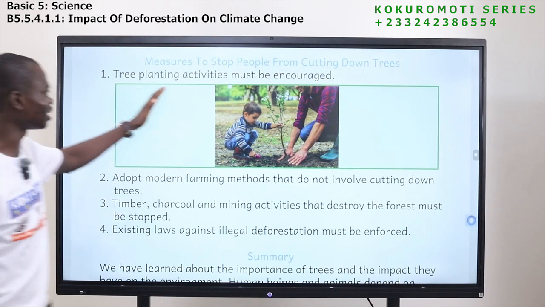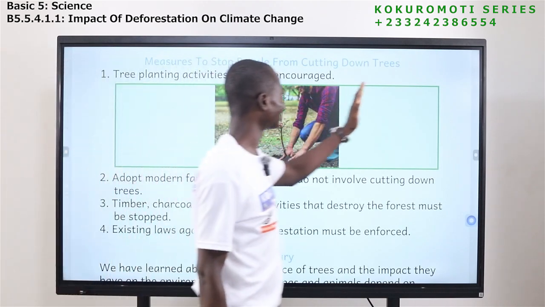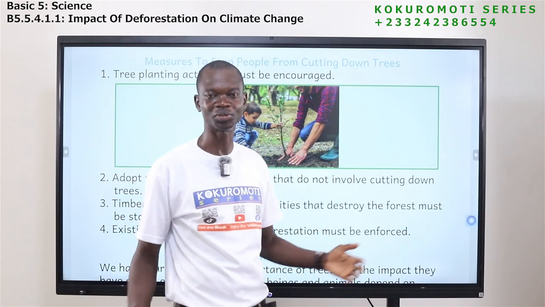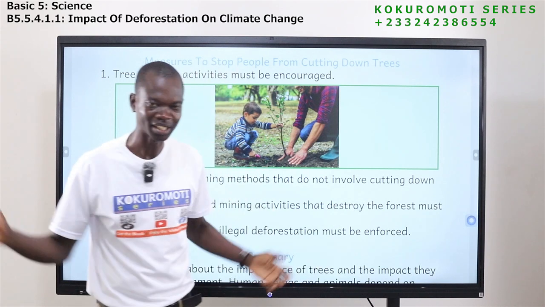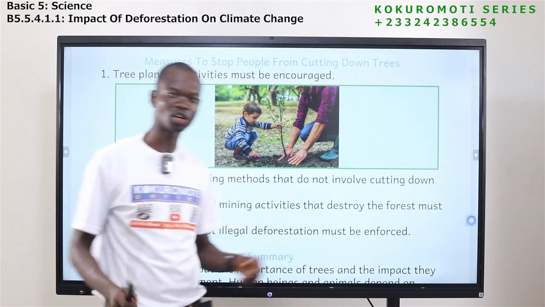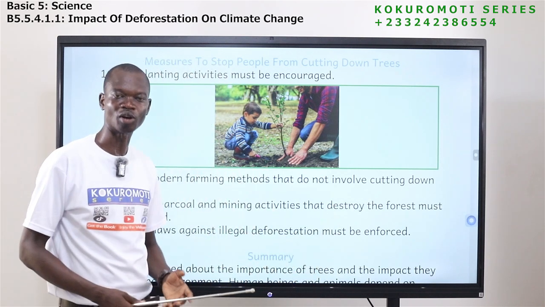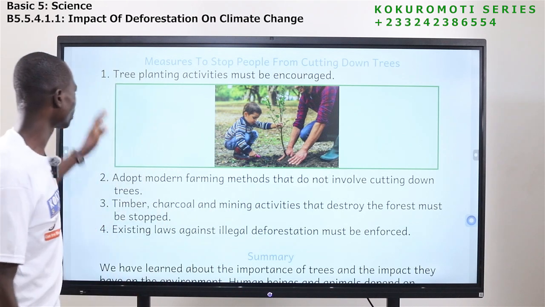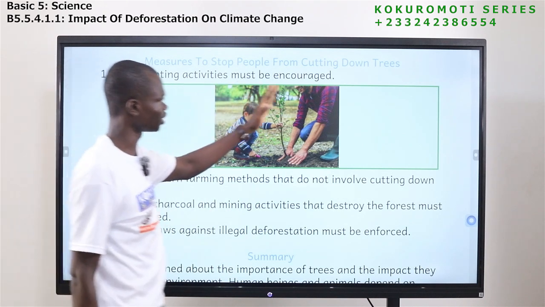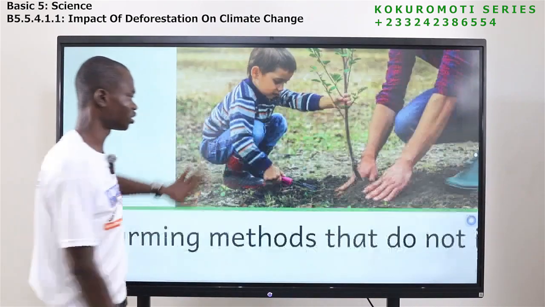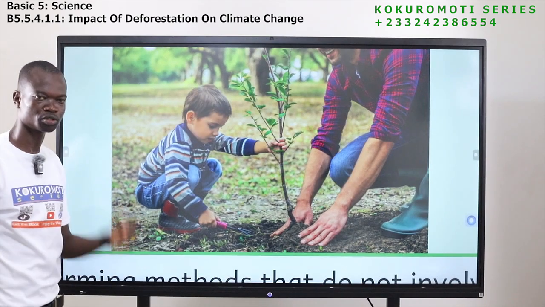Now let's look at measures to stop people from cutting down trees. So what are you going to do so that people who have been cutting down trees will stop, or so that we can get more trees? The first one is that tree planting activities must be encouraged. So we should plant more trees. That is afforestation. You should plant more trees.